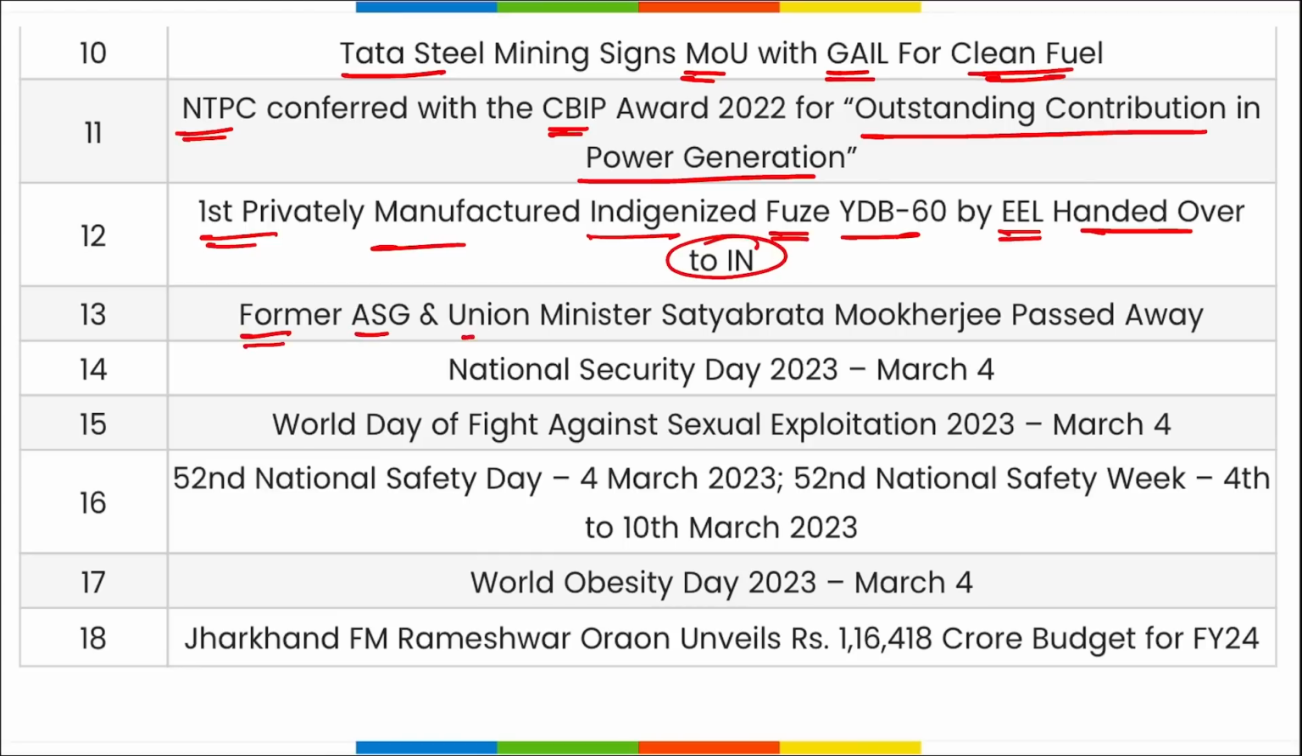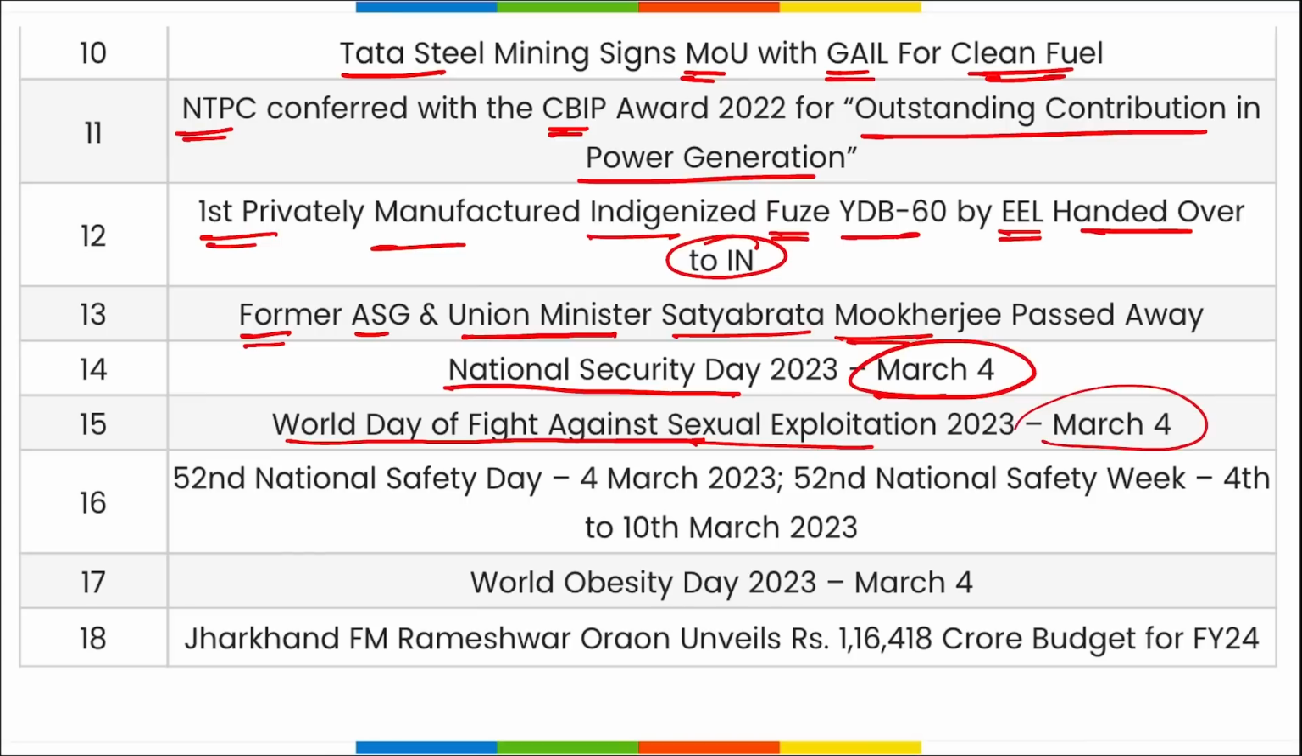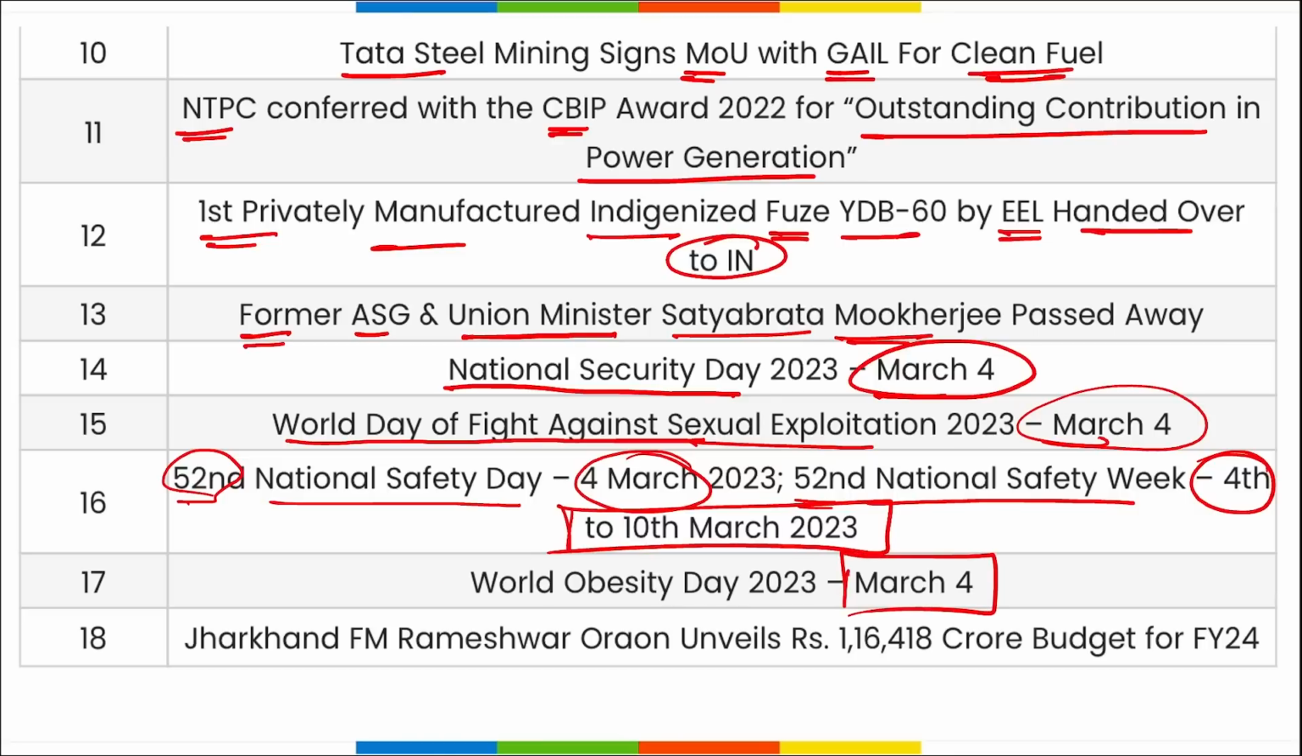Former ASG and Union Minister Satyabrata Mukherjee has passed away. National Security Day on 4th of March. World Day of Fight Against Sexual Exploitation also on 4th of March. The 52nd edition of the National Safety Day is also observed on 4th of March, and the 52nd National Safety Week is observed from 4th to 10th of March. Then on 4th of March again we observe World Obesity Day, and Jharkhand recently presented their budget for fiscal year 24 that was 15% more than fiscal year 23.